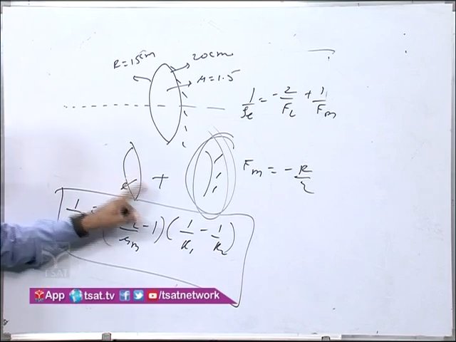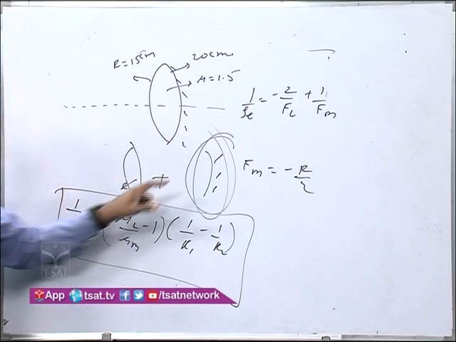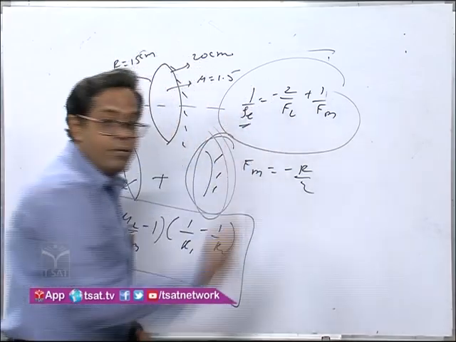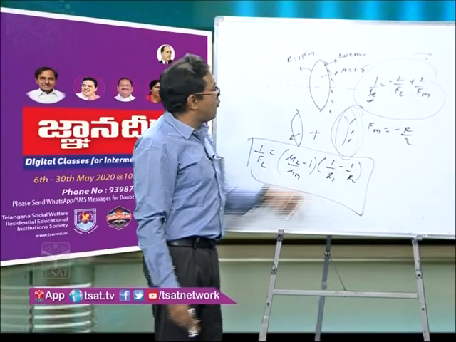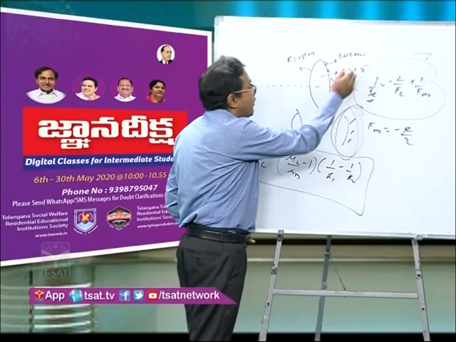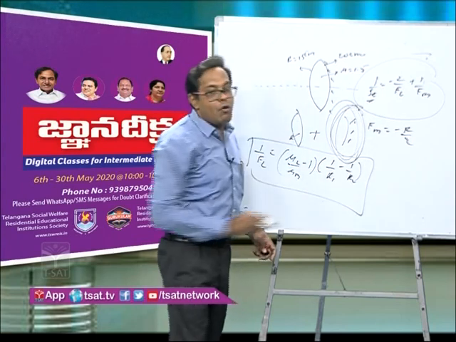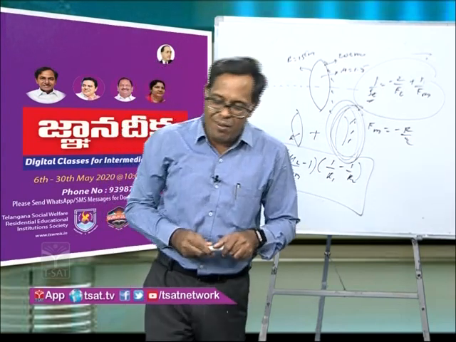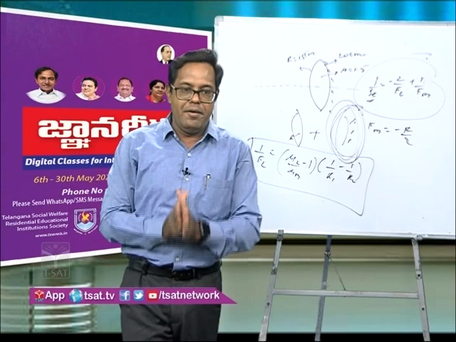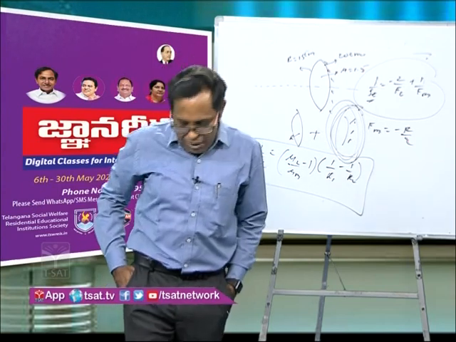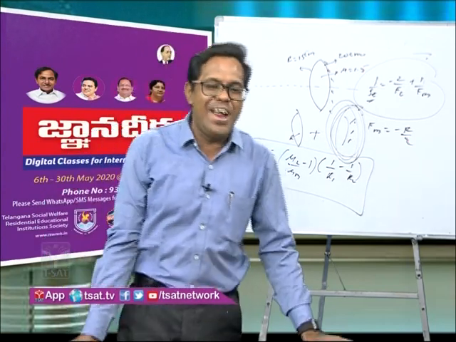By this, you apply the sign convention, you get 1 by FL, then you put it over here, you will get the effective focal length. Remember, the effective focal length will come out to be negative, because it is behaving like which mirror? It will effectively behave like a concave mirror, and you know that the focal length of a concave mirror is negative.